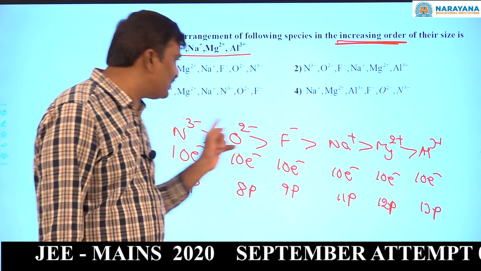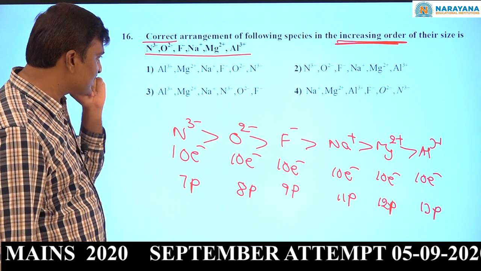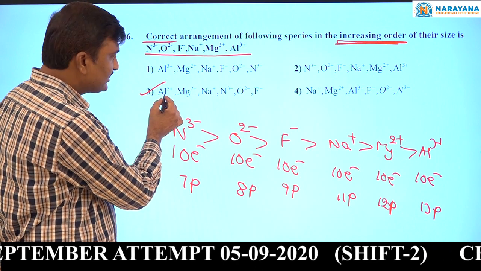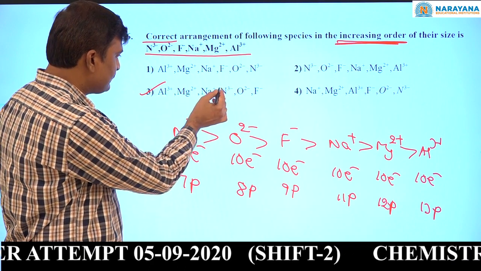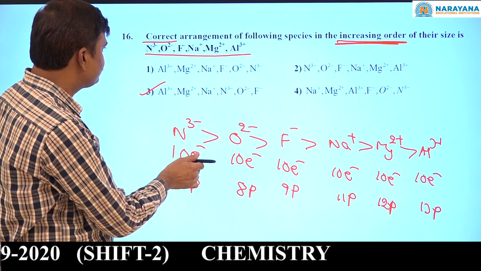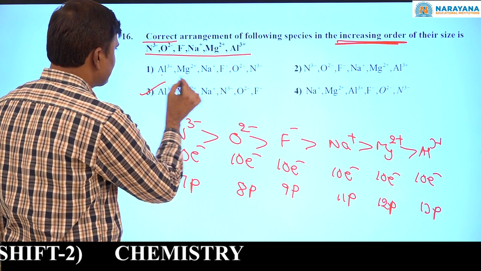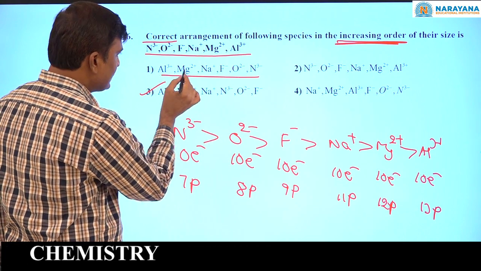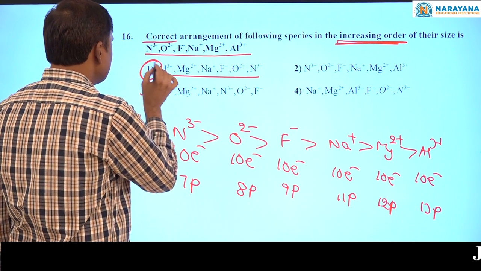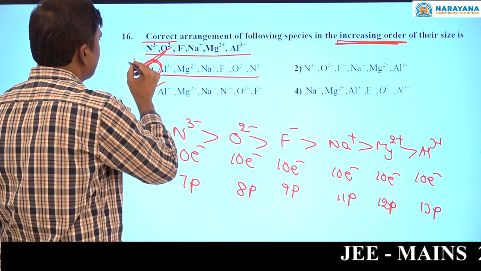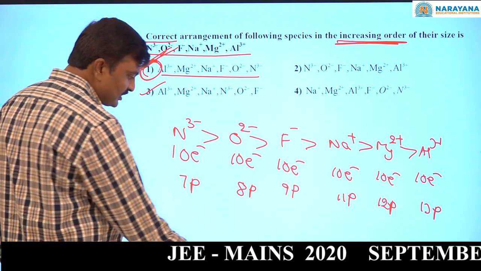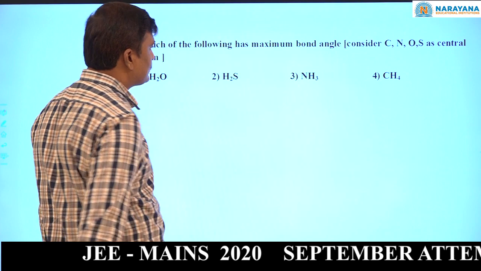So what is the correct answer? Not this one, see this one: Al3 plus, Mg2 plus, Na plus, F minus, O2 minus, N3 minus. So the correct answer is option 1. Now come to the next question.